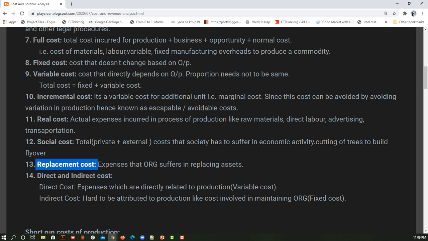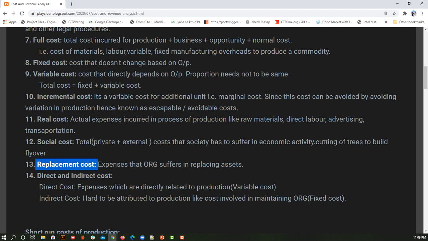Okay, next we have replacement cost. I hope this is a very self-explanatory term. I have a machinery today, and now I need to sell it and buy a new one, or replace this machinery with something else. Let's take an example. I bought a new machine at 100 rupees and I sold the current machine at 25 rupees. So 100 rupees I spent and 25 rupees I got by selling.